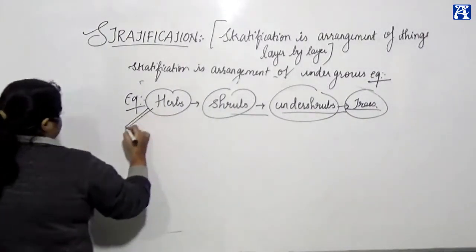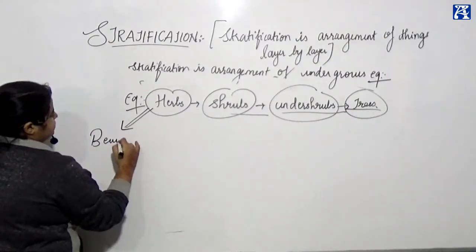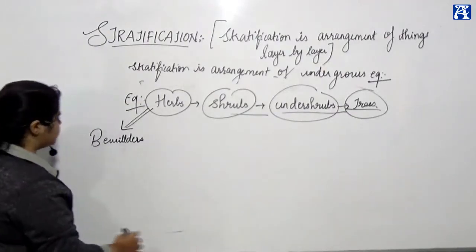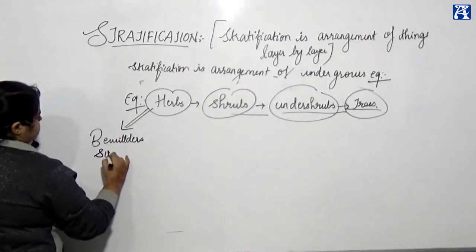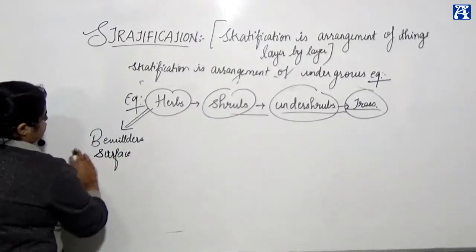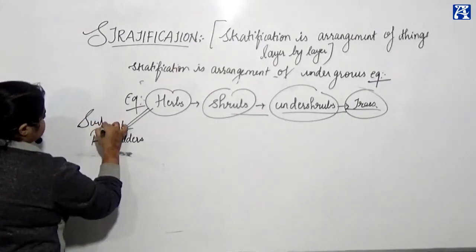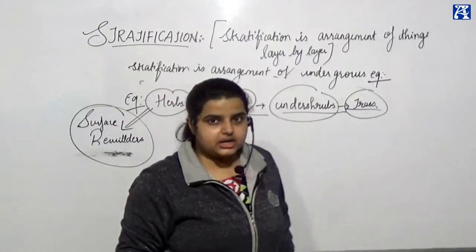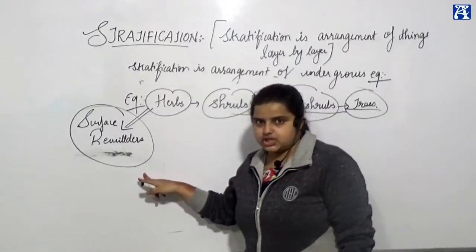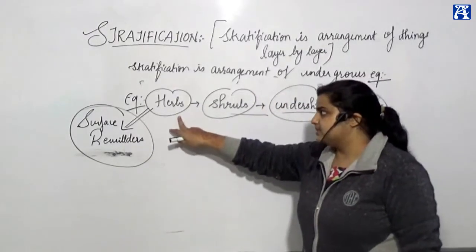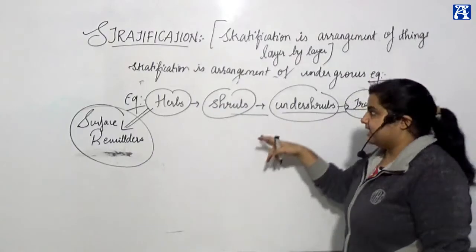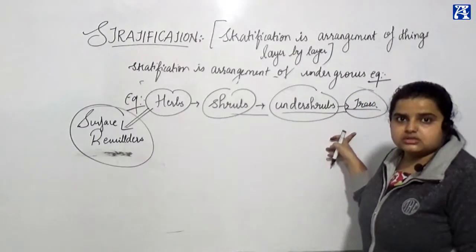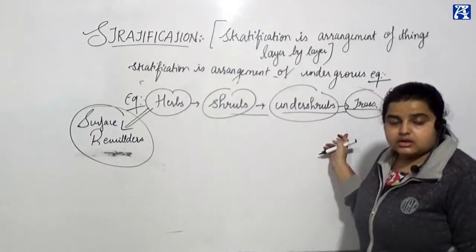There also come surface bewilders, which crawl, which creep on the surface. So the smallest plant which gets light, which crawls, which creeps, then comes herbs, then as we go on we get shrubs, then we move on, we see undershrubs, and then we see trees. Got it? Clear? This is important.